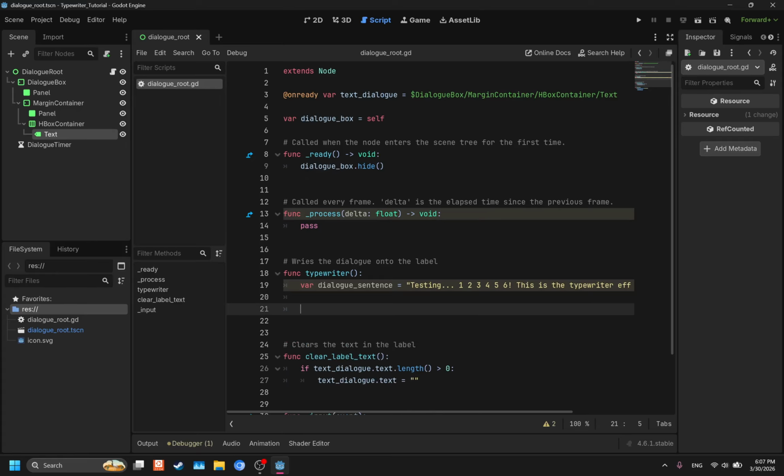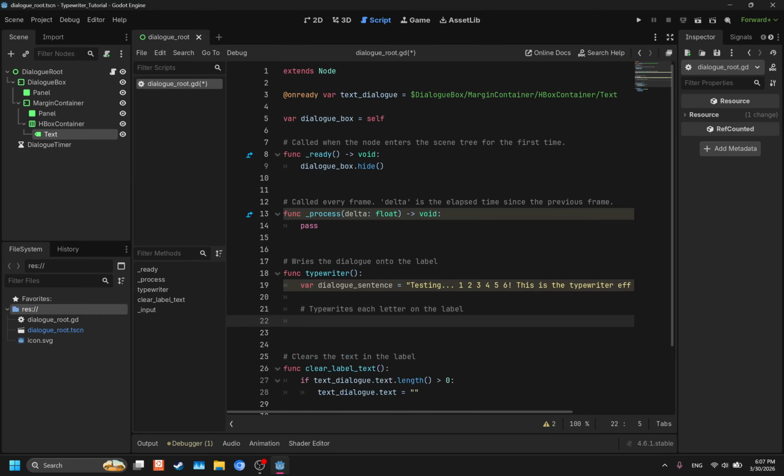Now we can actually work on the logic that does the typewriting effect. So make another comment: type writes each letter on the label. What I found works is a for loop that iterates through each character of this sentence until it reaches the end of the sentence.